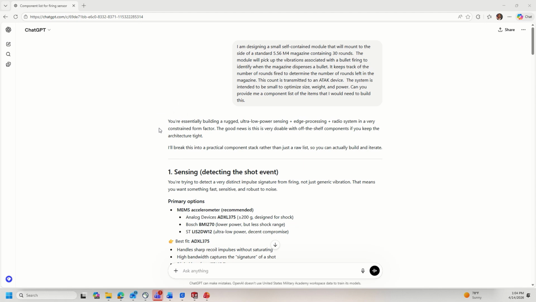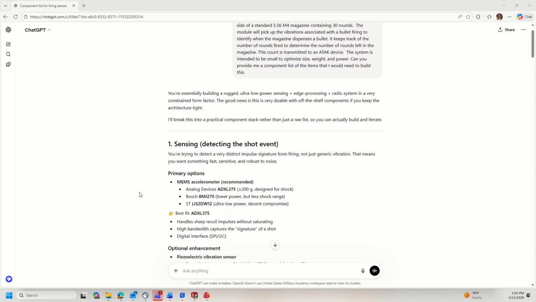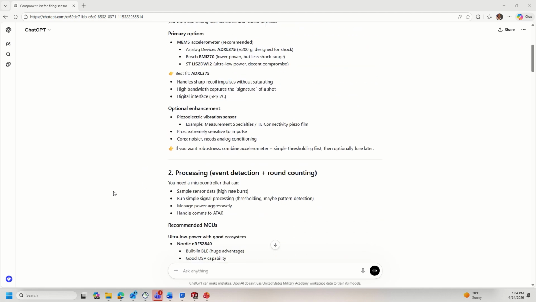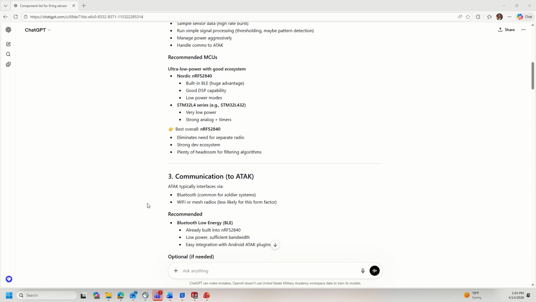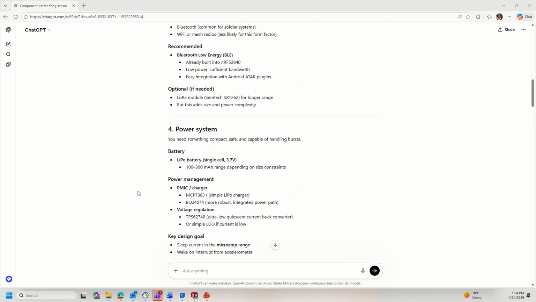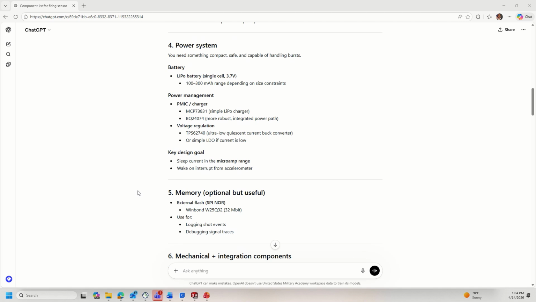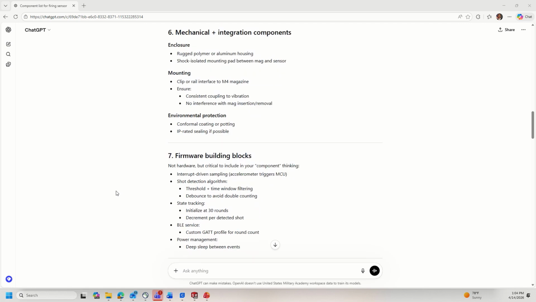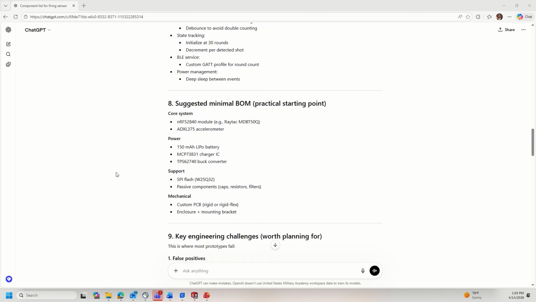So you can see right here, it then starts telling me what I'm looking at, which is fair. It's a rugged, ultra-low power sensing, edge processing radio system in a very constrained form factor. So it breaks everything up. We have our sensing using a MEMS accelerometer. It recommends a few different types. The processing portion, the communication, power. And you might see that this aligns actually very well with what your physical architecture would likely be. You have your memory, and then you have your mechanical and integration components that go with it, as well as your firmware. And right here you can see your minimum BOM.